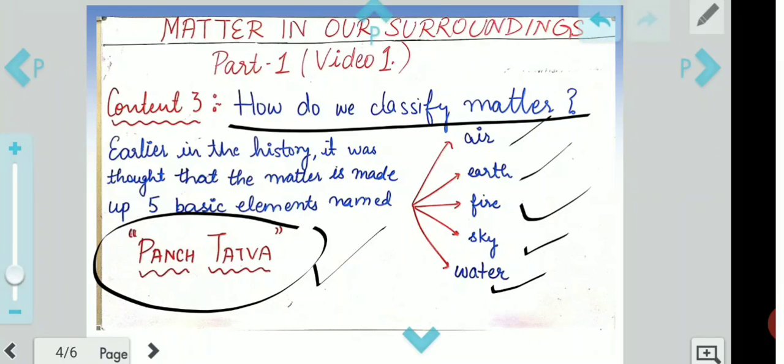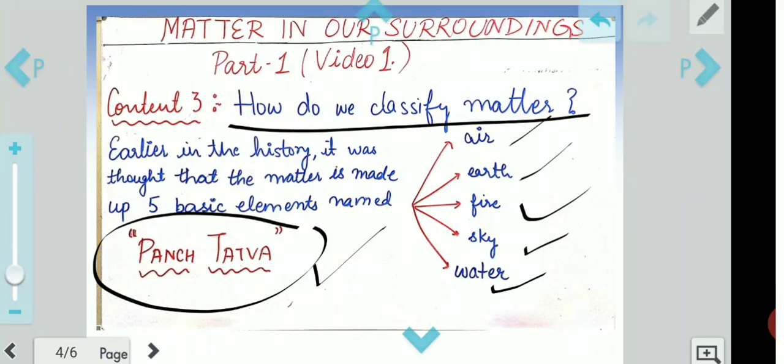Though this was correct, it had nothing to do with the chemistry or chemical nature of matter. So to modernize it, to bring it in relation to science, we had to bring some modern classification. This historical classification was true, but it was not related to our science or chemistry.